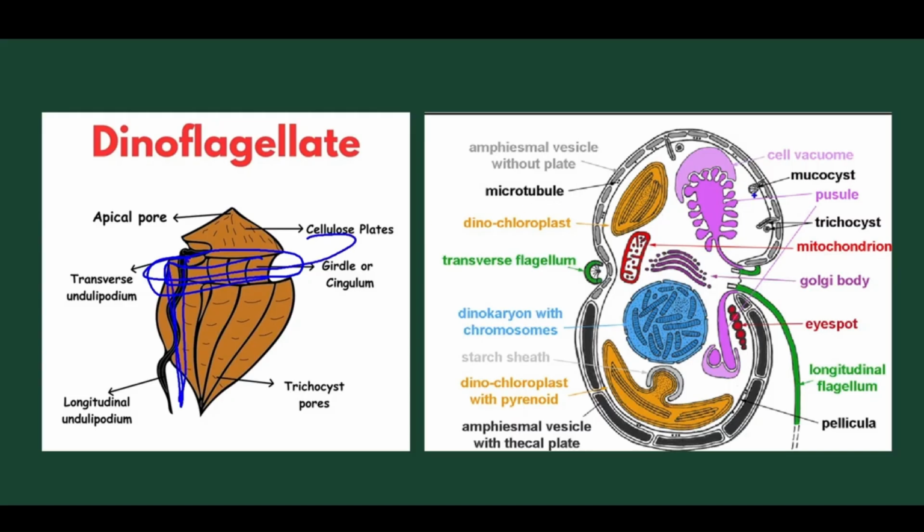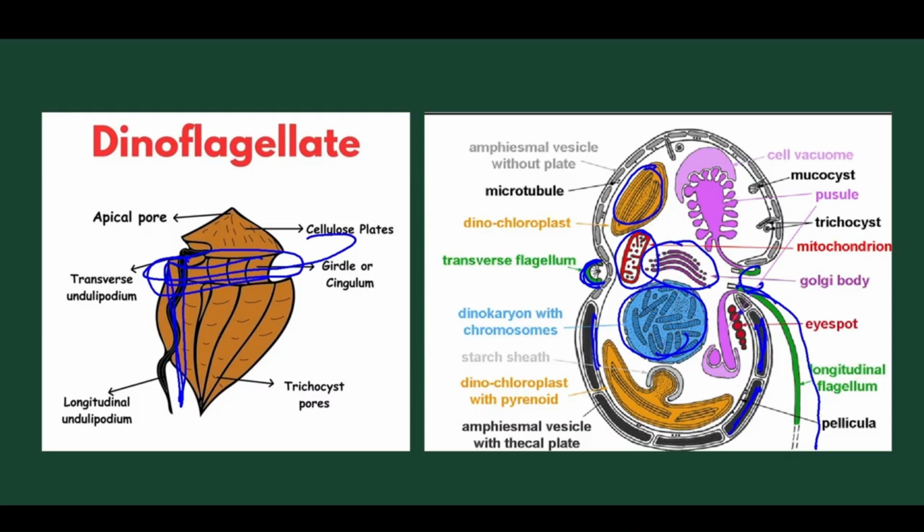When we move into anatomy, we find this part is the transverse part. So here the transverse flagella is present, and from here the longitudinal flagella is present. Inside we find the cell organelles: Golgi apparatus, mitochondria, chloroplast, and vacuoles are present, and we find the nucleus present at the center, and vesicles are present. These are different types of vesicles. So all eukaryotic organelles are found to be present.